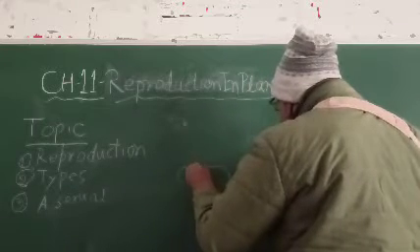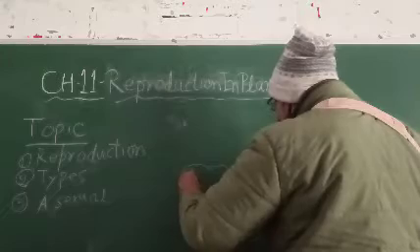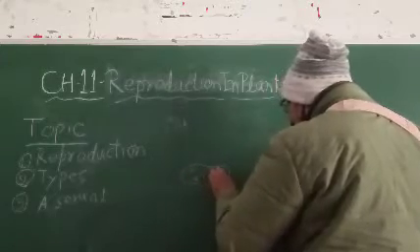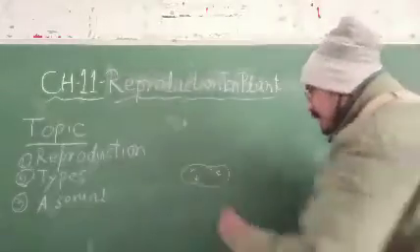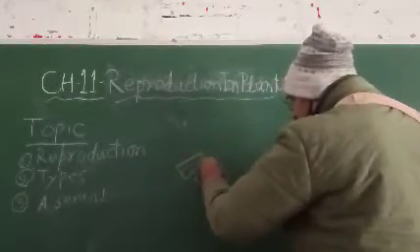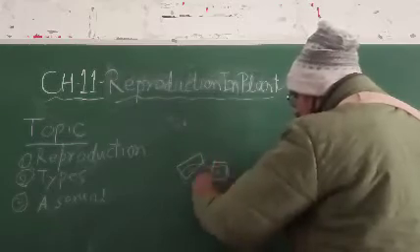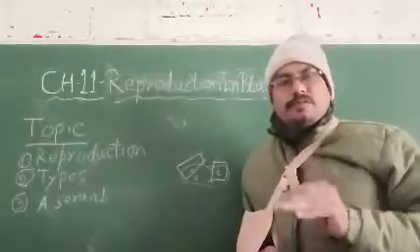Suppose this is a potato, there are parts like this that are called the eyes of the potato. If that eye part is cut and put in the soil of the farmland,